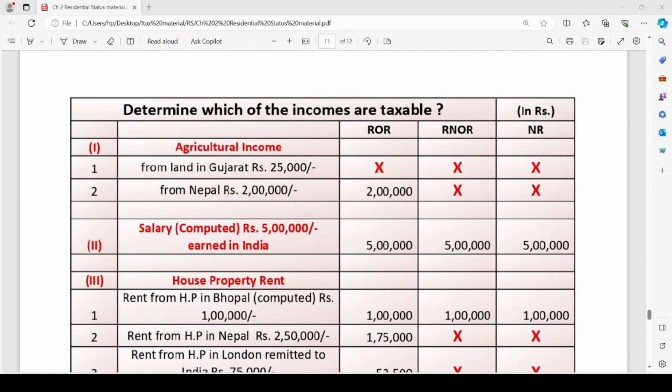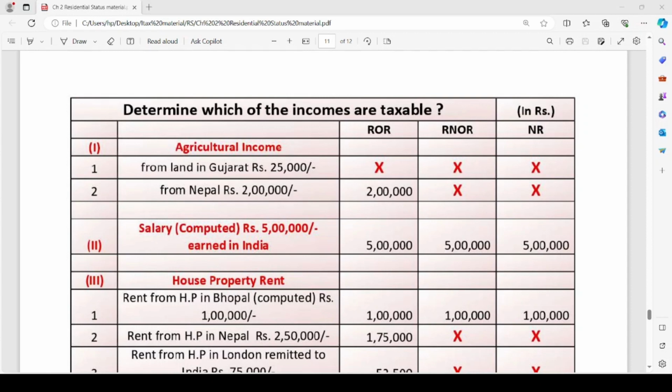First comes the head agricultural income. Agricultural income from land in Gujarat, rupees 25,000. Since it is Indian agricultural income, it is not taxable, it is exempt. For ROR, RNOR and non-resident, such agricultural income of rupees 25,000 is not taxable.